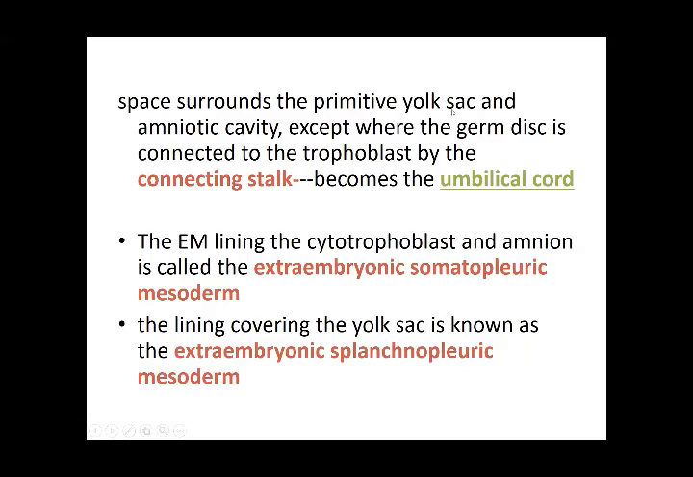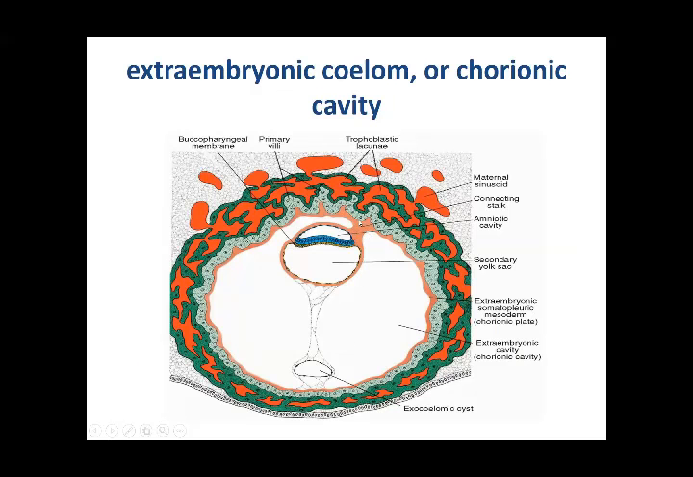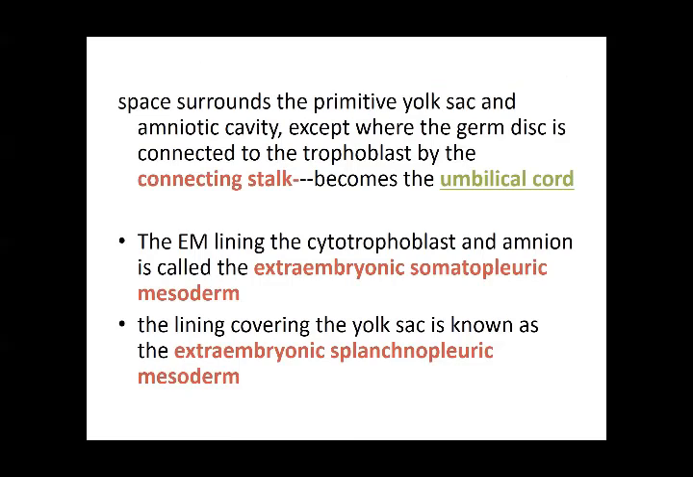Then the space surrounds the primitive yolk sac and amniotic cavity, except where the germ disc is connected to the trophoblast, which is the connecting stalk. That is this area. Everything is covered by the cavity, only this small place is continuous. It is the link between the trophoblast and the embryo. There is no cavity here, and this is called the connecting stalk, and it is going to develop into the umbilical cord.